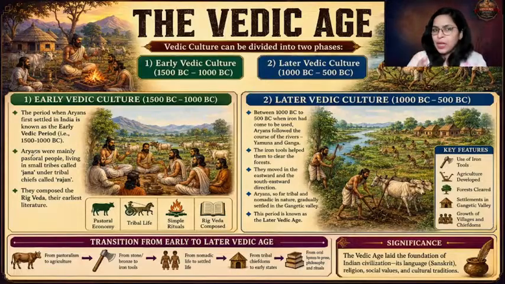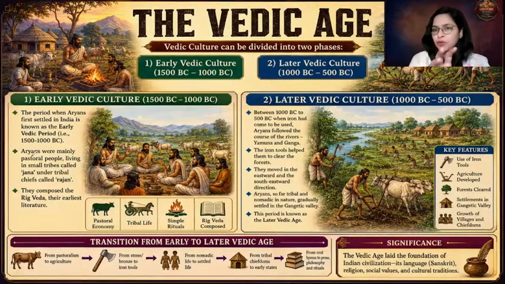Now, slowly and gradually, as iron was discovered around 1000 BC, Aryans were able to make iron weaponry and iron tools, and most important, the axe and the sickle. Because of this axe and sickle, Aryans were able to clear the dense forest in the Gangetic Basin. The Gangetic Basin was a thriving, luxuriant area with tropical evergreen forest.